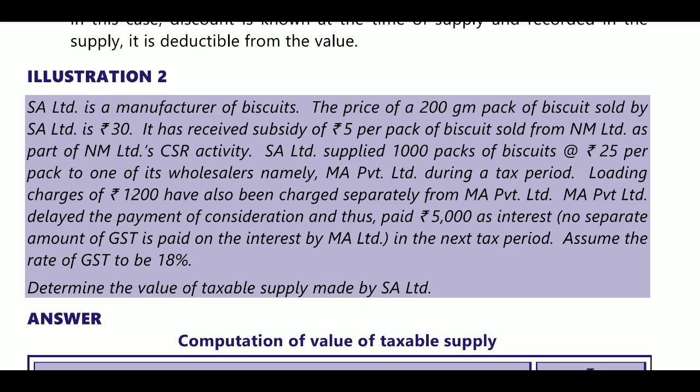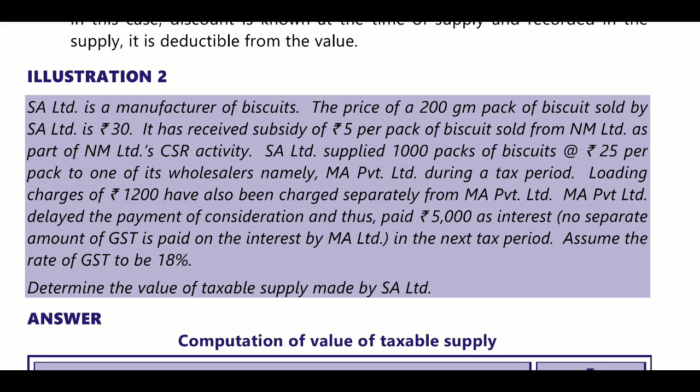Next, from CSR activity, SA Limited supplied 1000 packets of biscuits at the rate of 25 rupees. Actually, its cost will be 30 rupees, but after discounting, it was sold at 25 rupees. Next, charges to MA Private Limited: during the tax period, loading charges of 1200 have been charged separately from MA Private Limited.